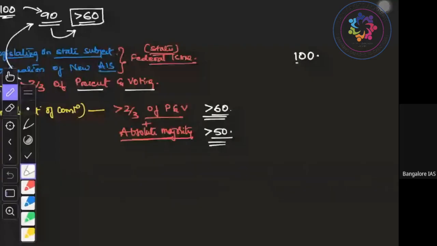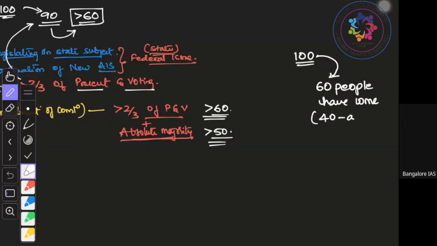Let's say the strength is 100, out of which 60 people have come, meaning 40 people are absent.